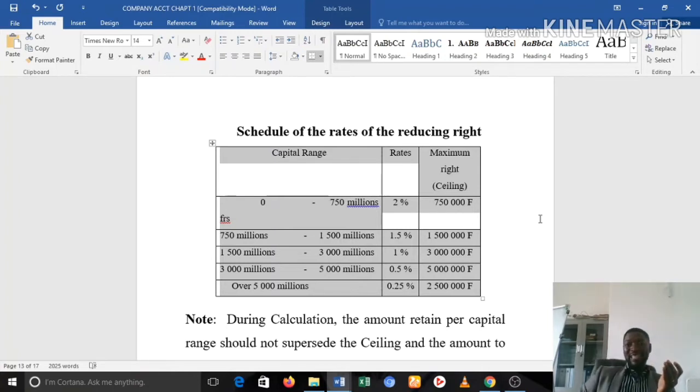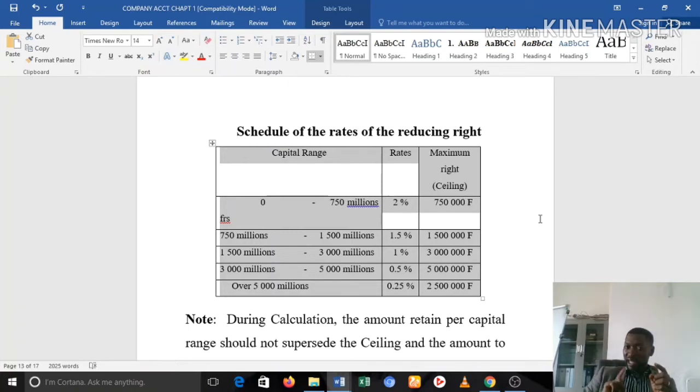But what will you consider as your maximum right? Your maximum right is 750,000. So the law has already told us that in that particular capital range, we cannot pay a right above 750,000. Even though applying 2% to 100 million gives 2 million,